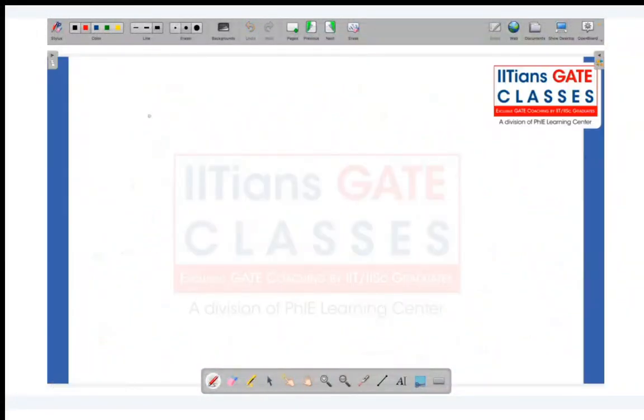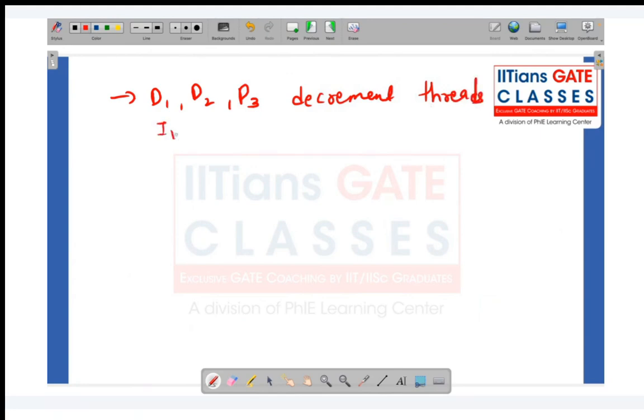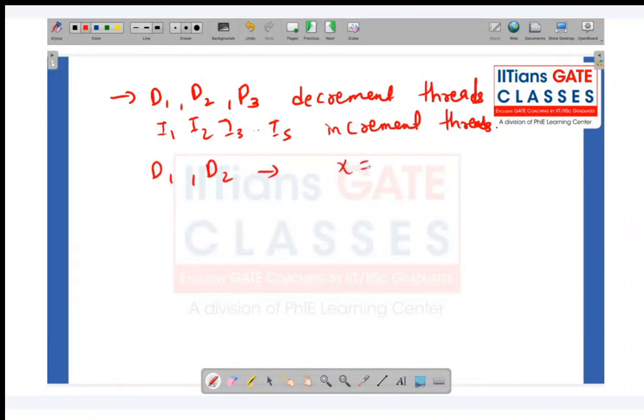Again, if it is not clear, how these things happen is like this. We have d1, d2, d3; these are the decrement threads. Then we have I1, I2, I3 up to I5; they are the increment threads. How we got those values is the following: first make the two decrement threads execute. So execute d1, d2. Initially the x value was 10, now it will be x equal to 8.